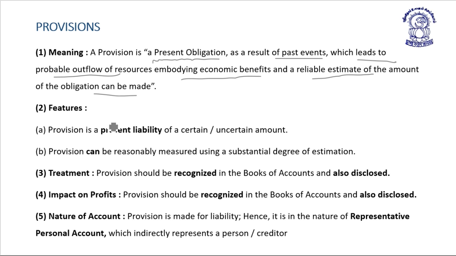Features of provision: it is a present liability of certain or uncertain amount. It can be reasonably measured using a substantial degree of estimation. Provision should be recognized in the books of account and also disclosed.